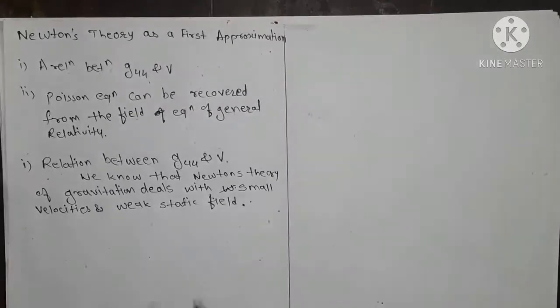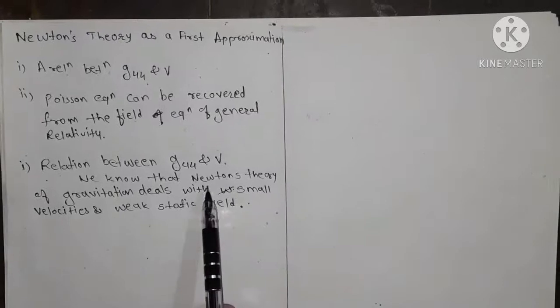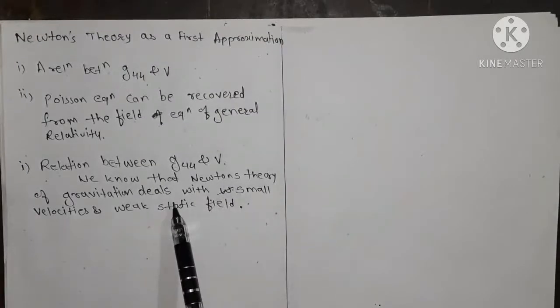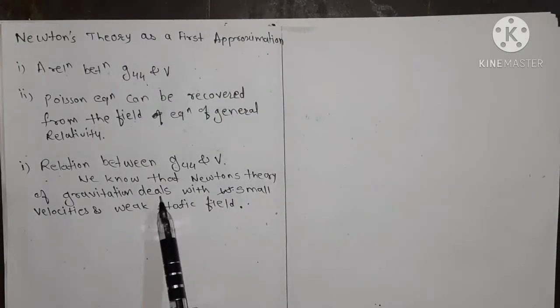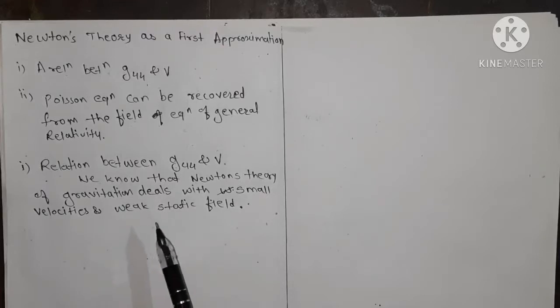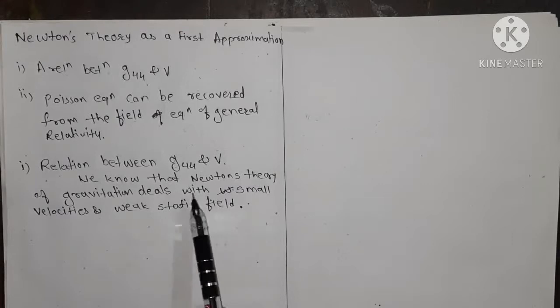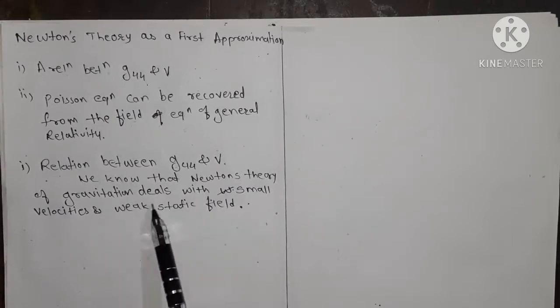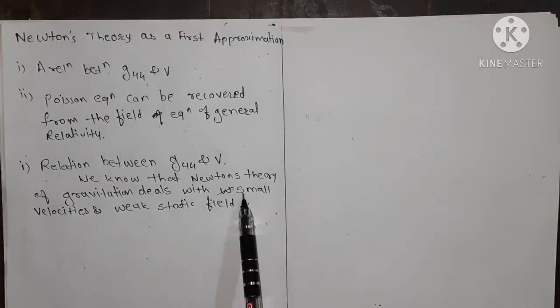So in Newton's theory of gravitation, the field deals with small velocities and a weak static field, and therefore our field is a weak static field, and we assume the velocities are small.